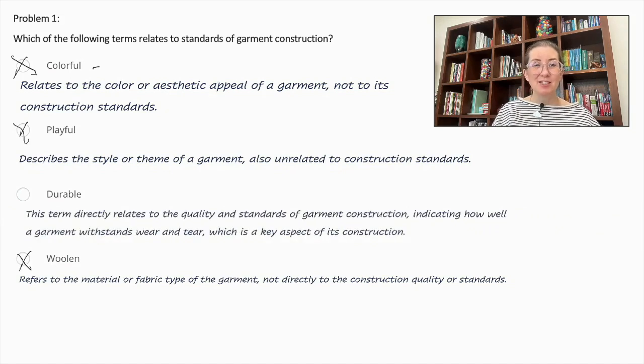Durable. This term directly relates to the quality and standards of garment construction, indicating how well a garment withstands wear and tear, which is a key aspect of its construction. Thus, durability is the only term among the options that specifically addresses the quality and robustness of garment construction, focusing on how long the garment lasts under normal use, which is a fundamental aspect of its construction standard.